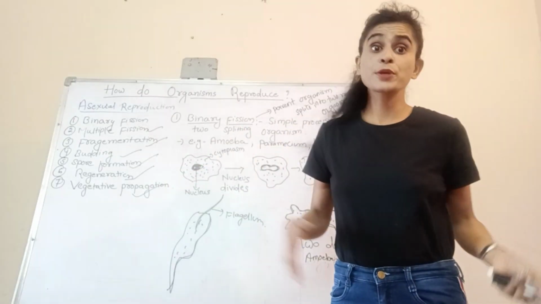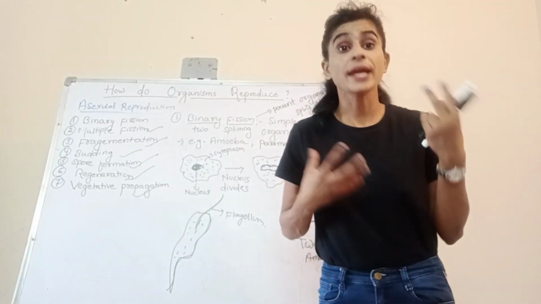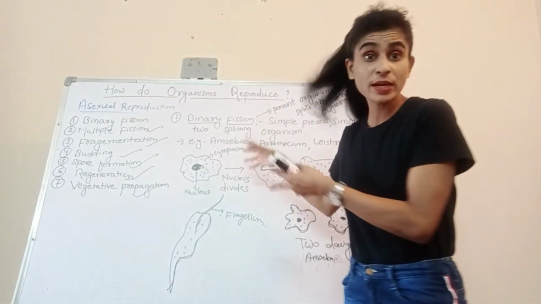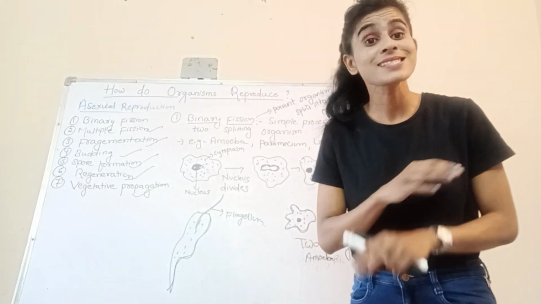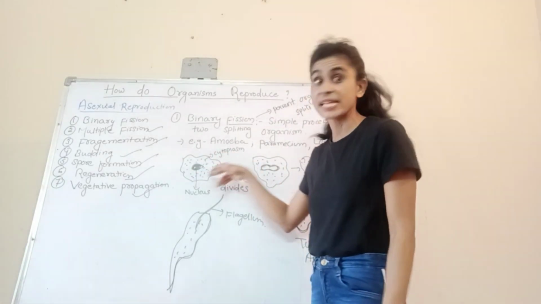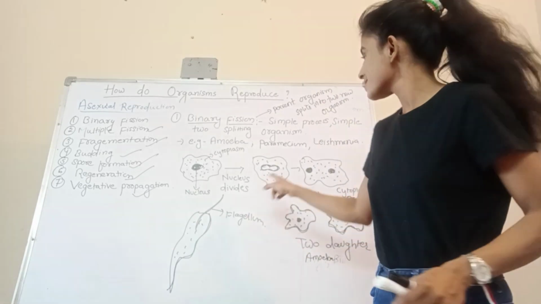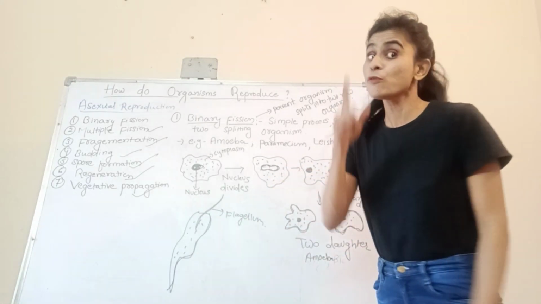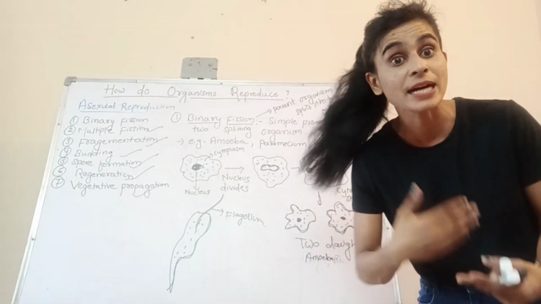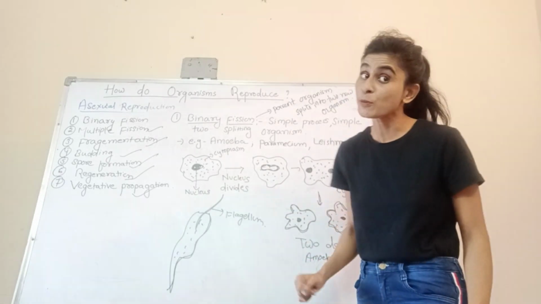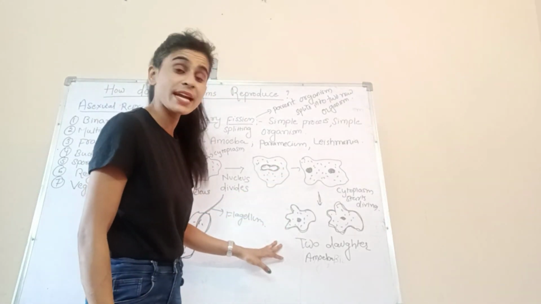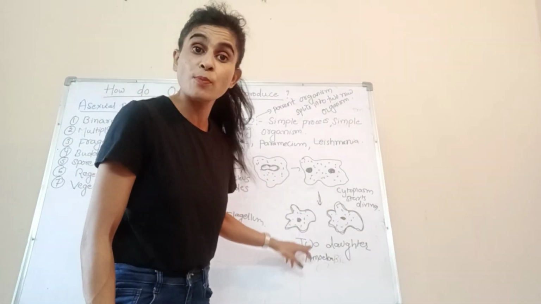Just now I told you that a fully grown amoeba, when it becomes ready to undergo reproduction, the nucleus present in it starts dividing. Once it divides into two, then the cytoplasm again starts dividing. And finally at the end we are getting two amoeba.